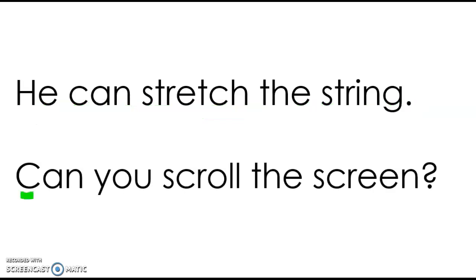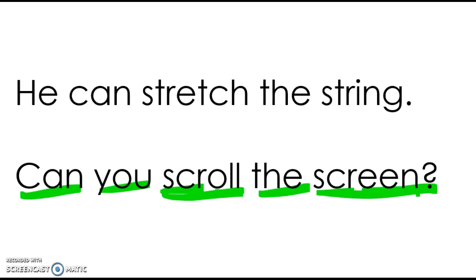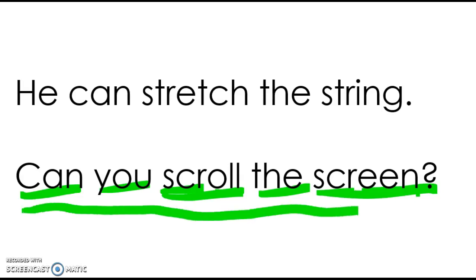Next sentence. Think, say, think, say, think, say, think, say. Ready? Read. Can you scroll the screen?